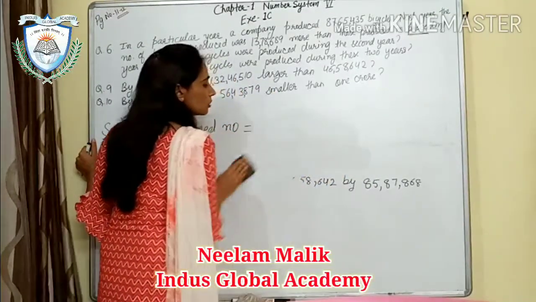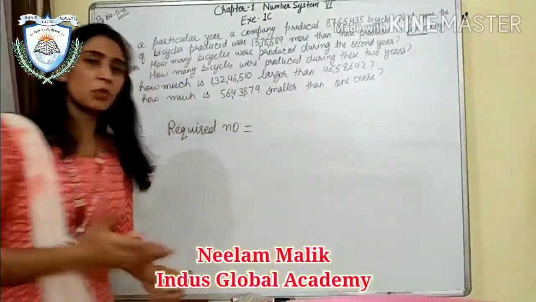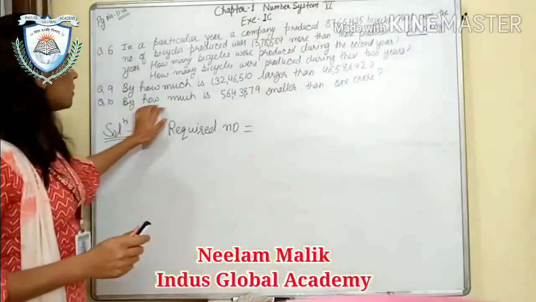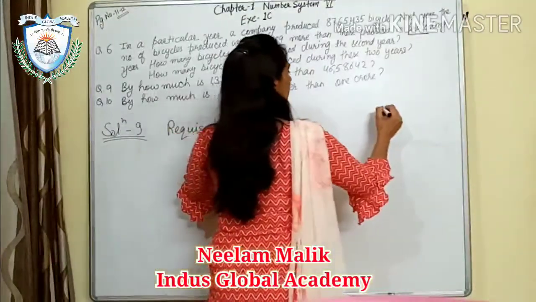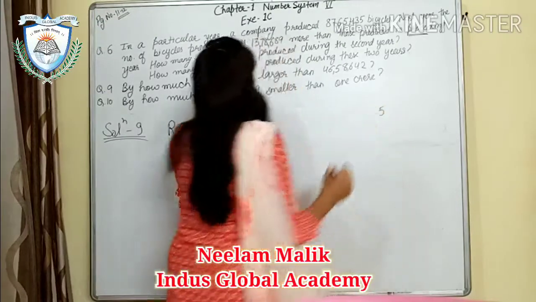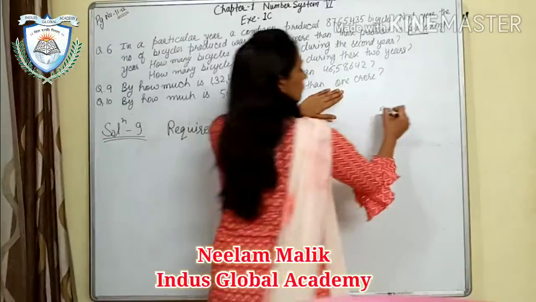Here they are asking about the smaller. So let's take a small example. Suppose your statement is by how much, and here we put some small number. Suppose I have 5 here.